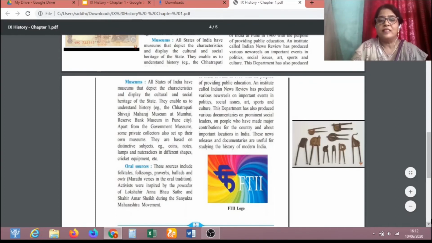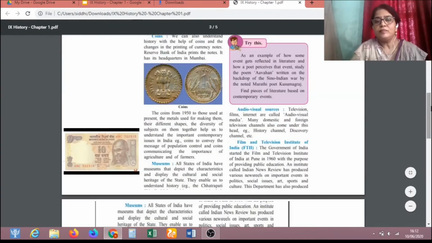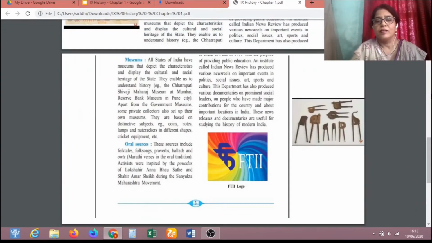So we can see here various types of nutcrackers we use to cut nuts. In Marathi, we can say it is an adkitta.